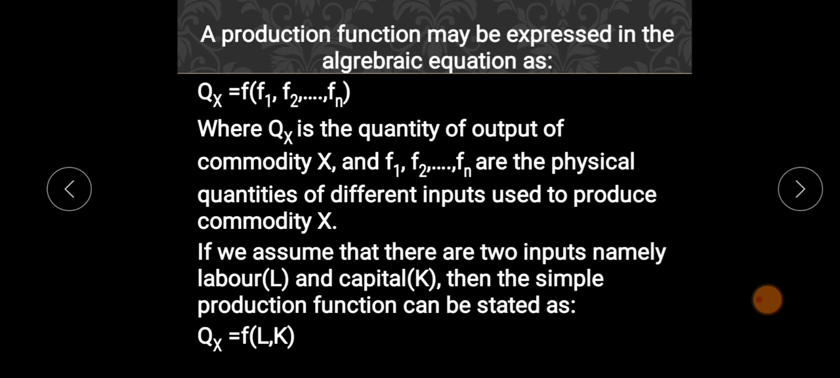If we assume a simple production function and consider that there are only two inputs, namely labor and capital, then the production function can be written as Qx is a function of L and K, where L means labor and K means capital. This is a production function, which is a relationship between labor and capital.